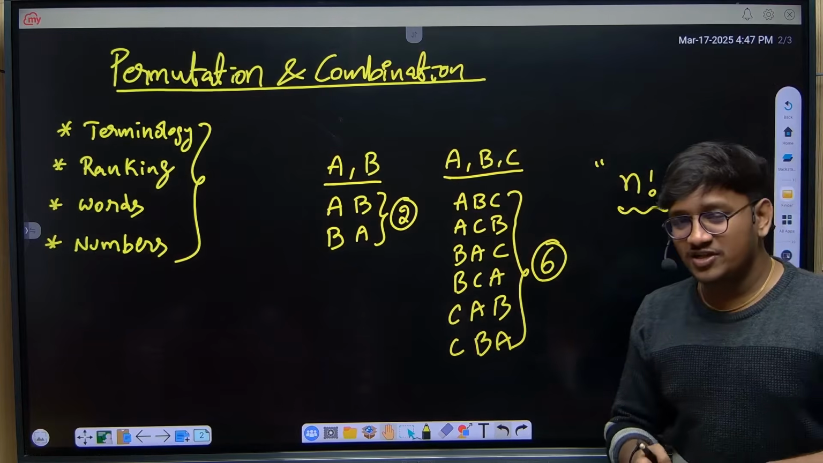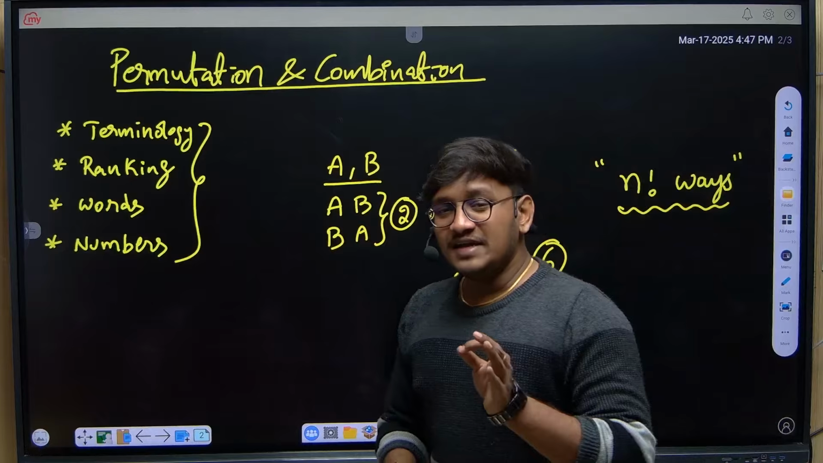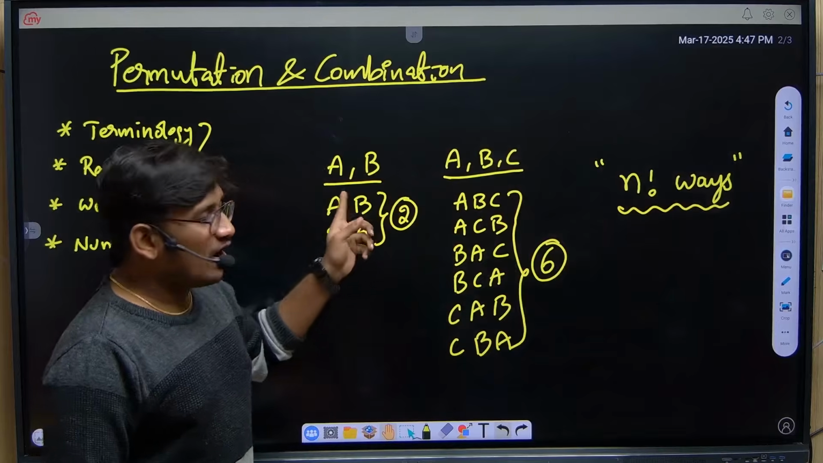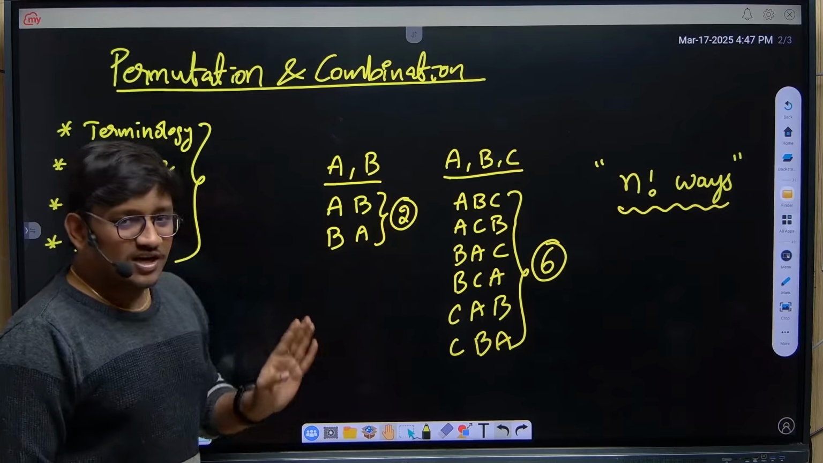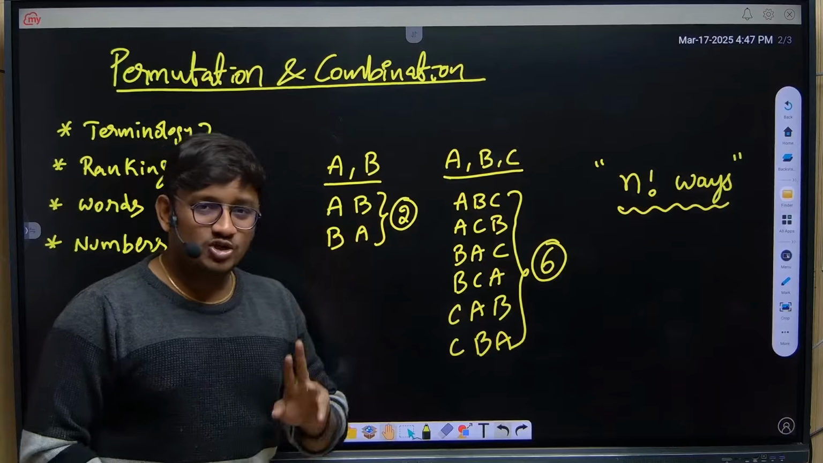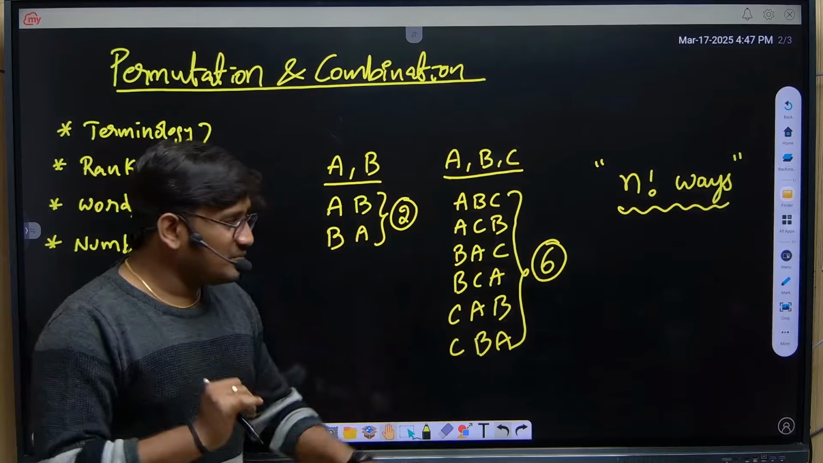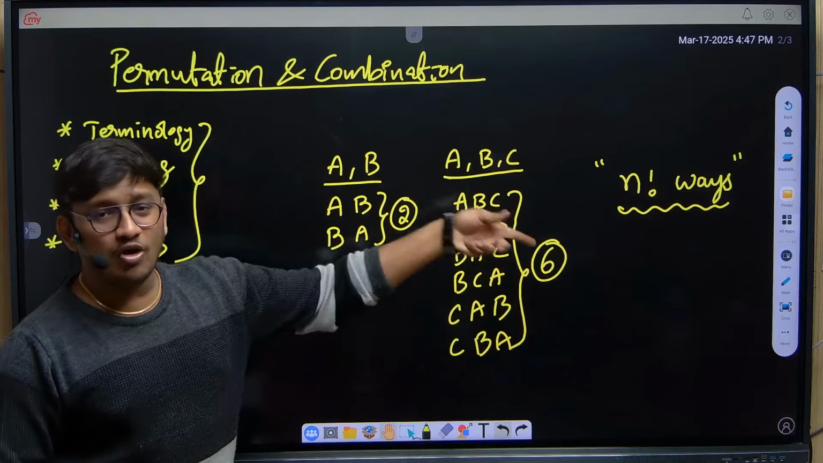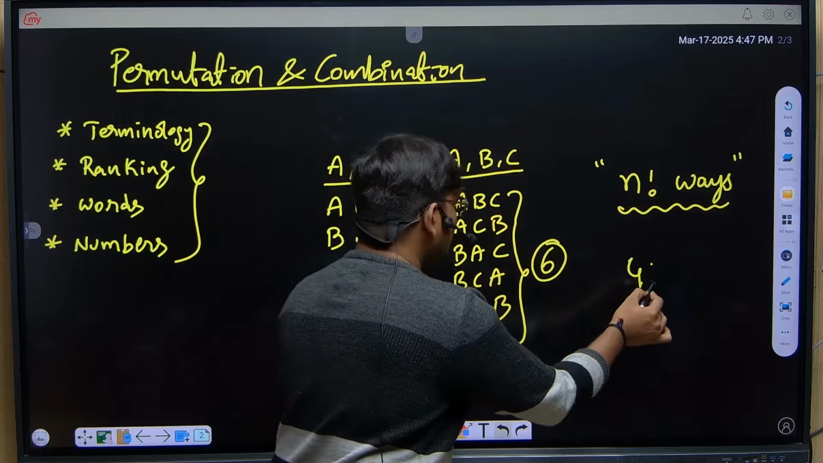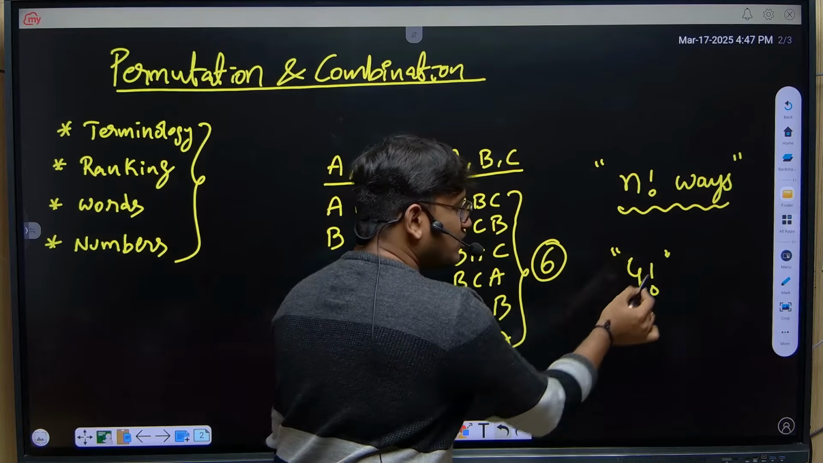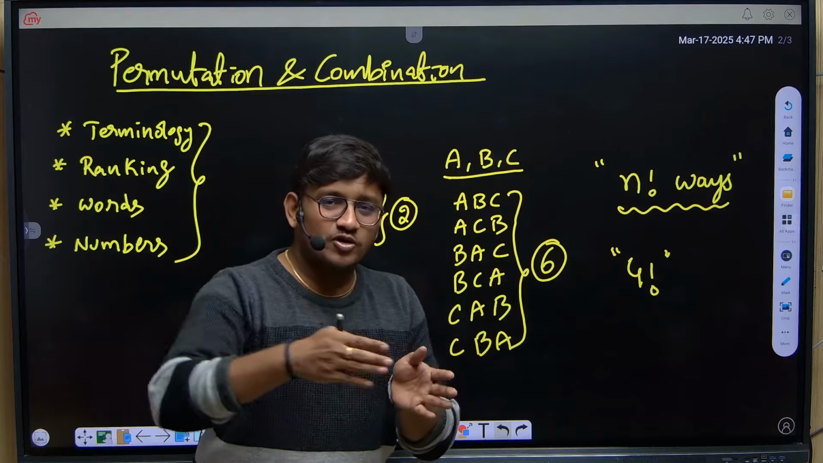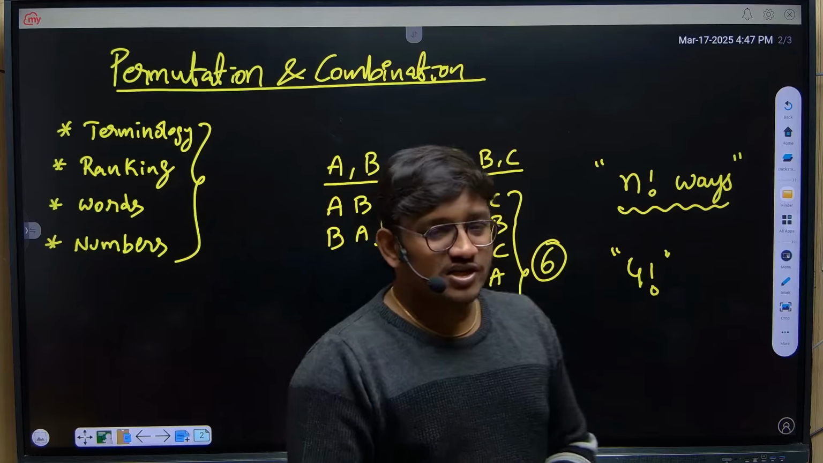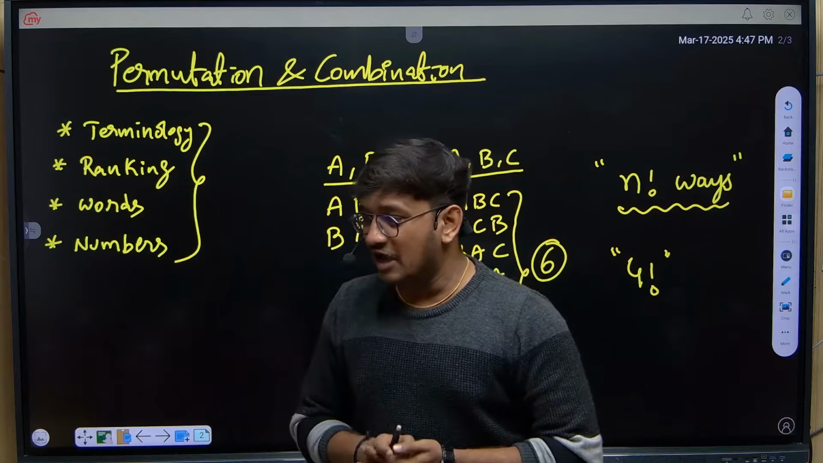In linear permutation, n letters can be arranged in n factorial ways. That's the reason these two letters are arranged in 2 factorial ways. What's the value of 2 factorial? 2. Three letters can be arranged in 3 factorial ways, which is 6 ways. Four letters can be arranged in 4 factorial ways, which is 24 ways. It keeps on going. A 5-letter word can be arranged in 5 factorial ways, and the value of 5 factorial is 120.